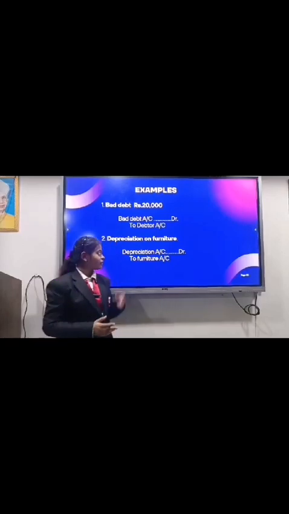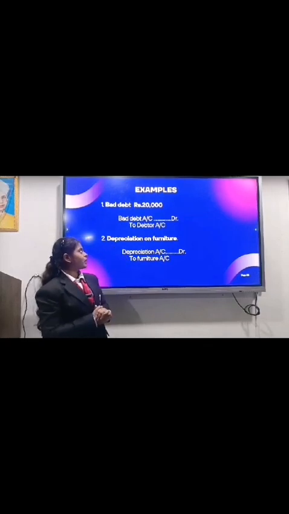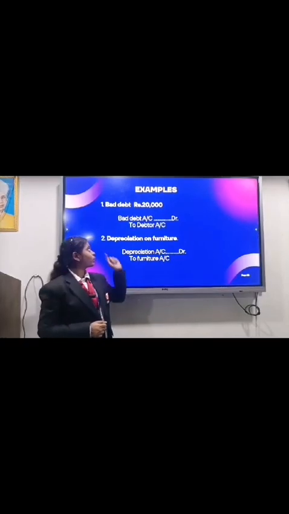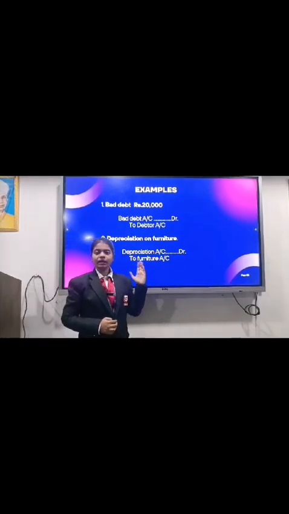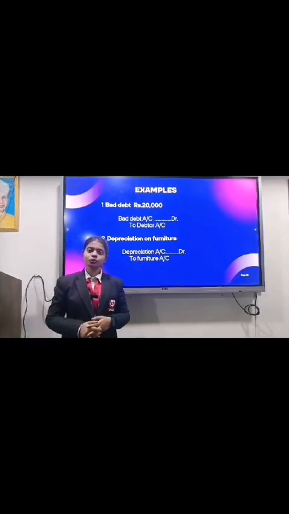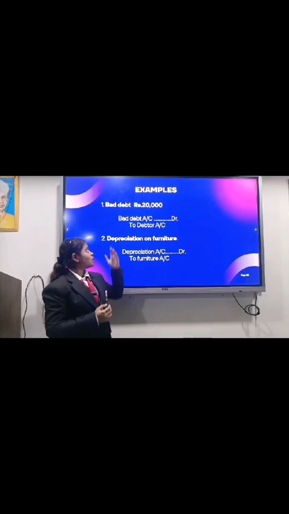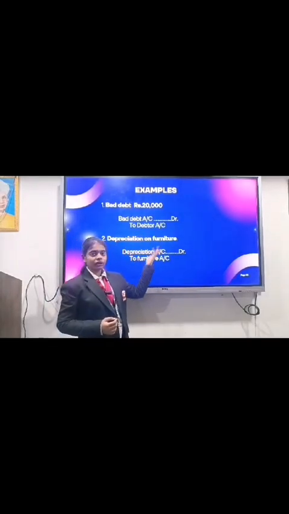Now let's take some examples which are not proved with the help of the golden rule. First one is bad debt, rupees 20,000. As we all know, first we have to identify two different kinds of account. First one is bad debt and next one is debtor account. Bad debt is basically when a debtor is unable to pay their dues to the organization. Here no transaction has taken place, so we cannot say why we would put bad debt on the debit side and why debtor on the credit side.